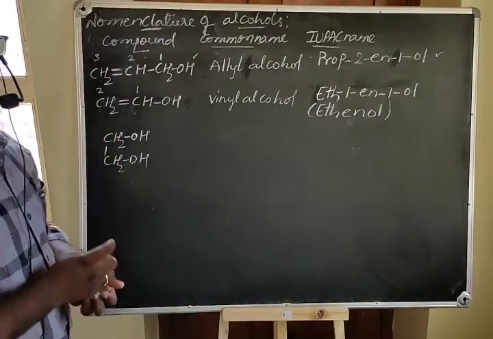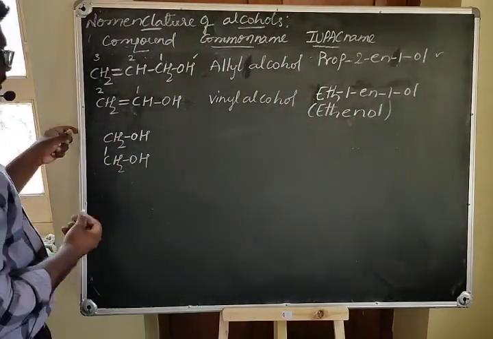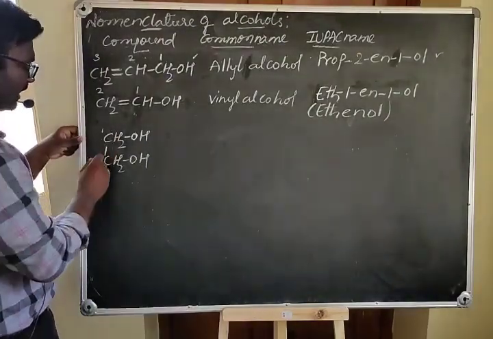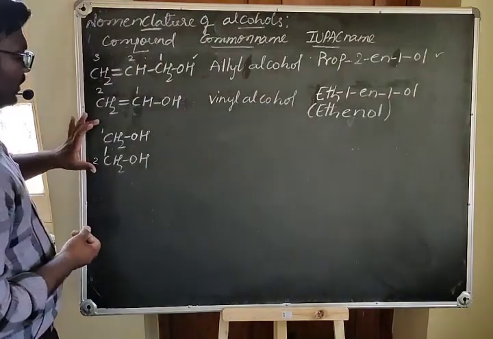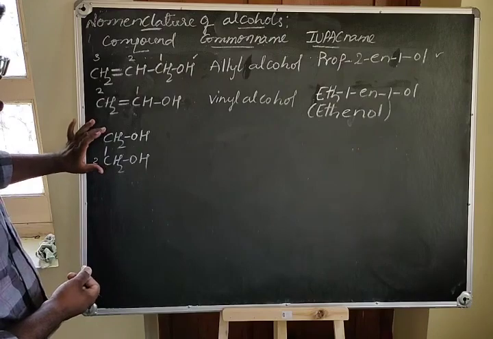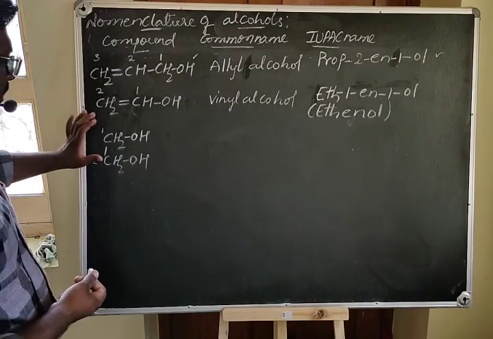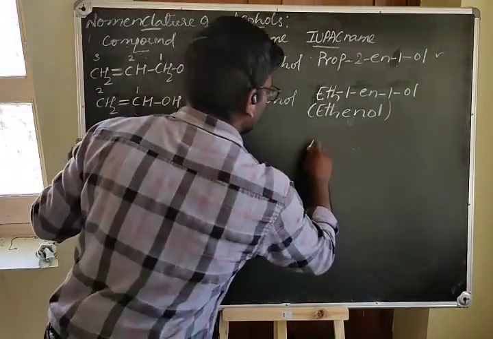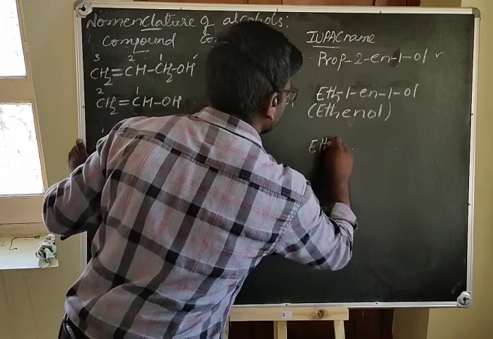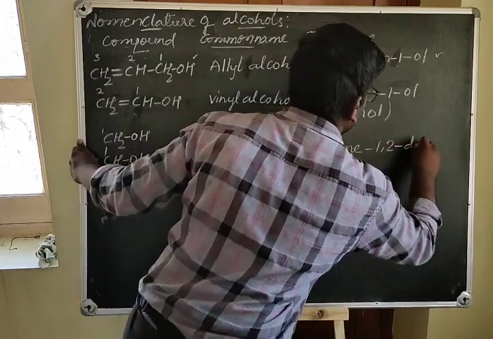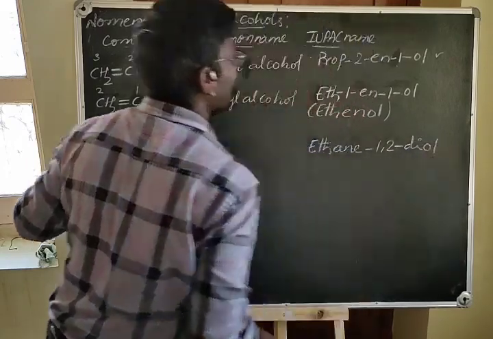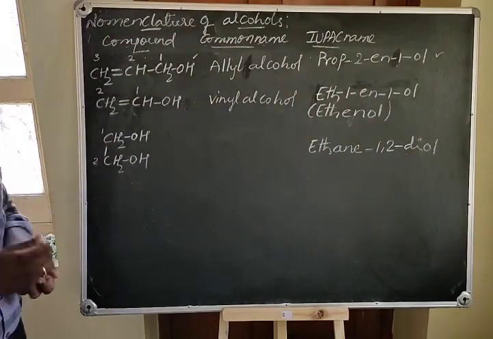Here there are 2 hydroxyl groups, and you may take this carbon as 1 and this as 2. The word root is eth for 2 carbon atoms, so you get ethane. You can take this as ethane-1,2-diol. So this is the IUPAC name of this compound.